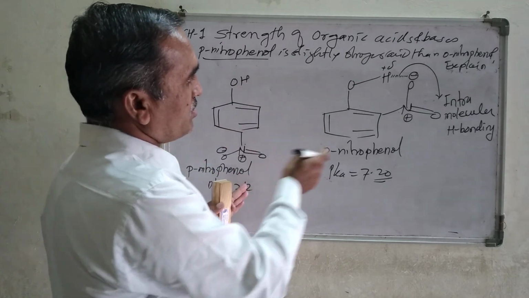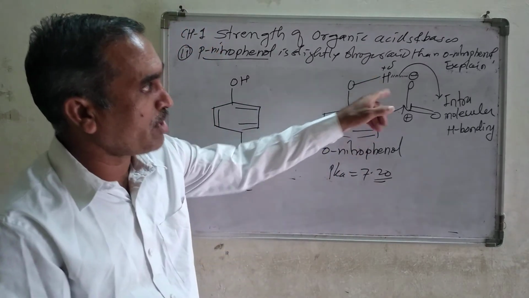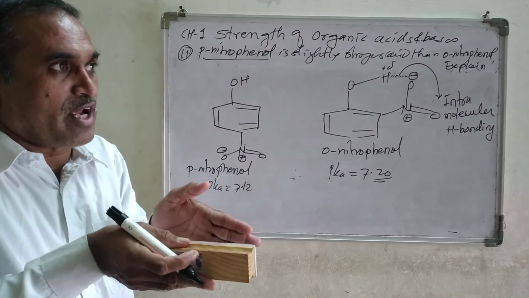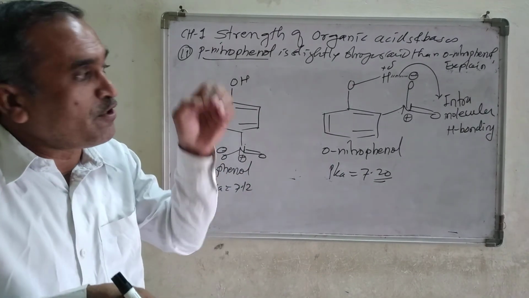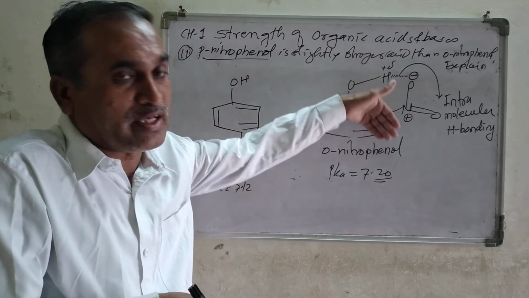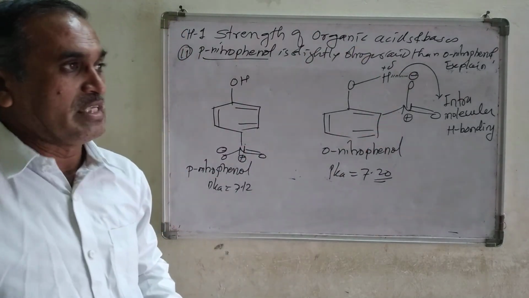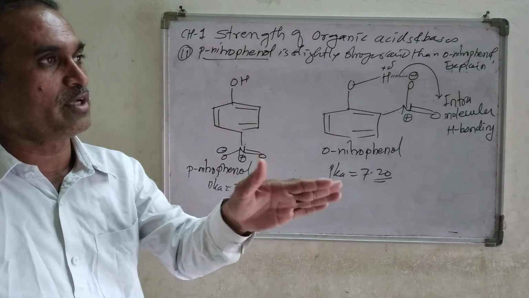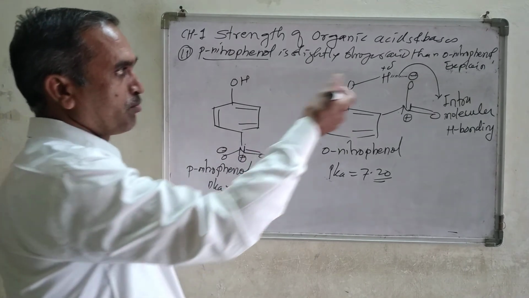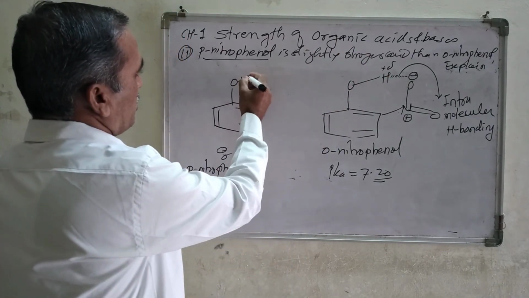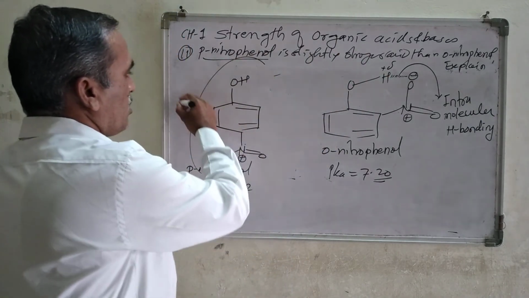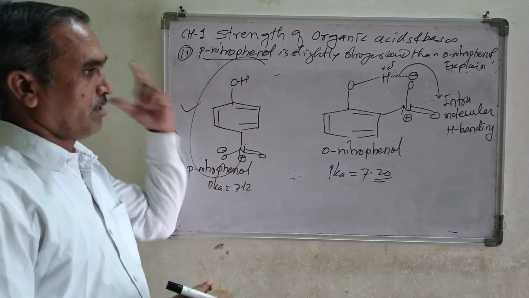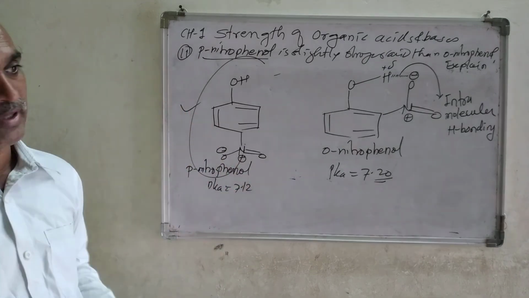how to measure the acidity? Dissociation. This intramolecular hydrogen bond holds that hydrogen atom, so the dissociation is slightly difficult in this case. It does not easily dissociate that hydrogen atom, and therefore it cannot easily produce the H plus, but the other can easily produce the H plus, and that's why it is more acidic than this one. So that is application number 11.